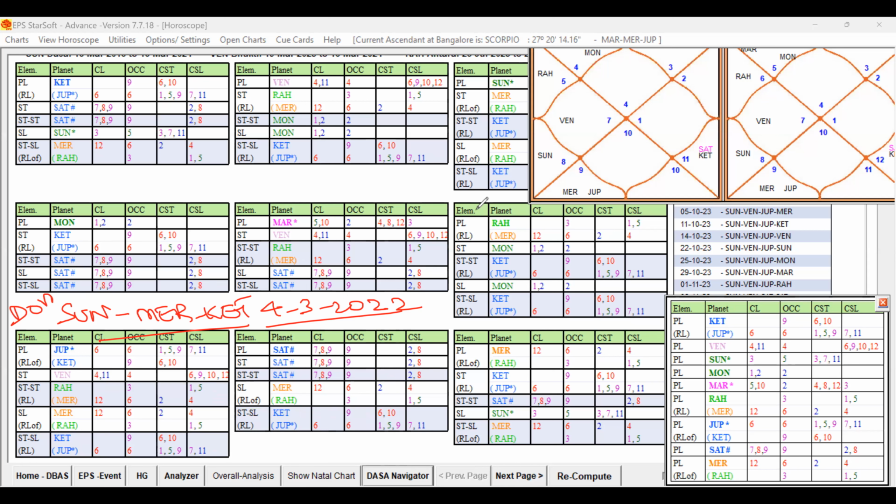The destiny has already given a green signal, very good. So there are no obstacles indicated by the destiny. When no unfavorable key planets are indicated as causing trouble to the destiny, and only the destiny planet itself has some weakness, but star level and sub level are all favorable, there will not be any problem in the destiny, in the pregnancy during that dasa period.